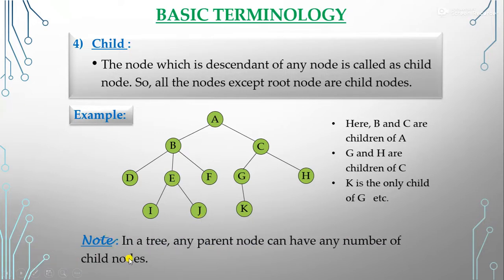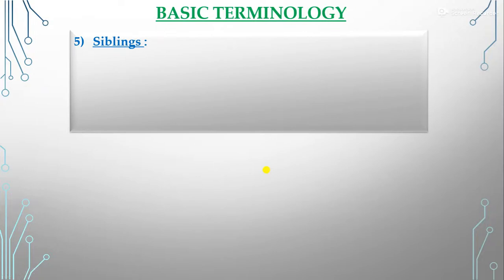You have to remember here one thing is that in a tree any parent node can have any number of child nodes. Means if any parent can have any number of child nodes, there are no limits to how many child nodes it can have. Now the next one is siblings.